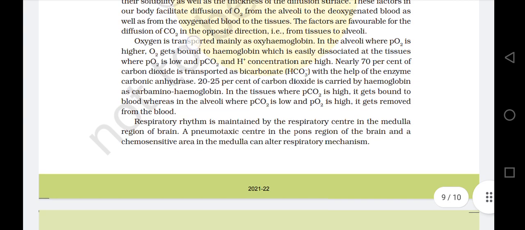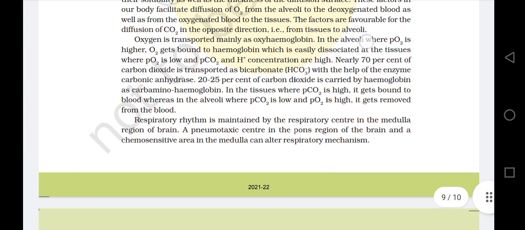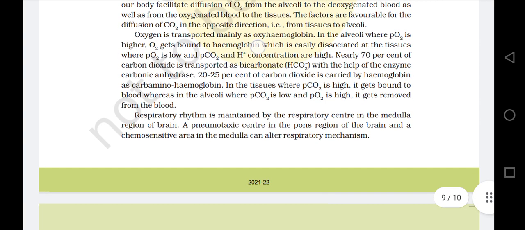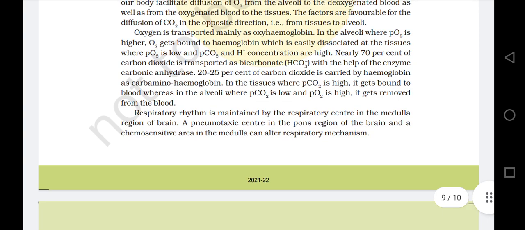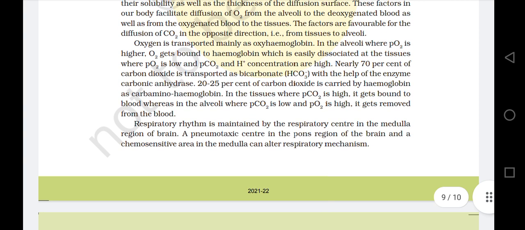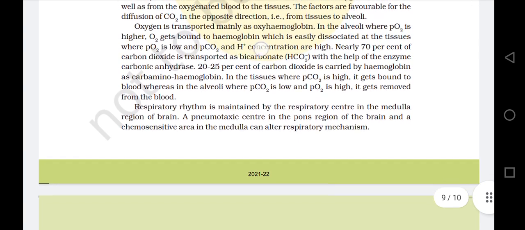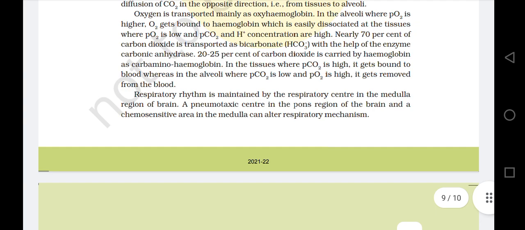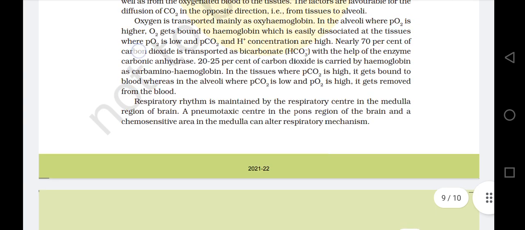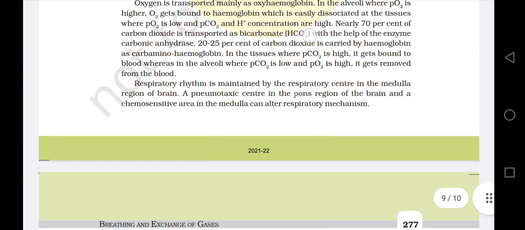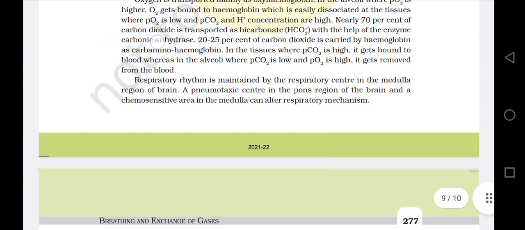Oxygen is transported mainly as oxyhemoglobin. In the alveoli, where partial pressure of oxygen is higher, oxygen gets bound to the hemoglobin, which is easily dissociated at the tissues where partial pressure of oxygen is low and partial pressure of carbon dioxide and H plus concentration are high. Nearly 70% of carbon dioxide is transported as bicarbonate (HCO3-) with the help of the enzyme carbonic anhydrase.